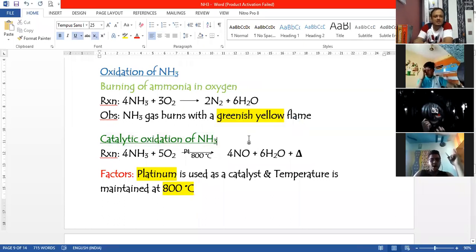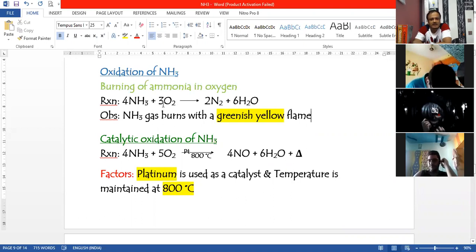The normal oxidation of ammonia is where we are taking ammonia and burning it in the presence of oxygen. In that part of the page, I told you that two things you'll be remembering: first is the reaction, second is the observation. So they can ask you any of these two things from that part of the chapter. Burning of ammonia in oxygen is a process in which we are just taking ammonia gas and burning it in the atmosphere of oxygen.